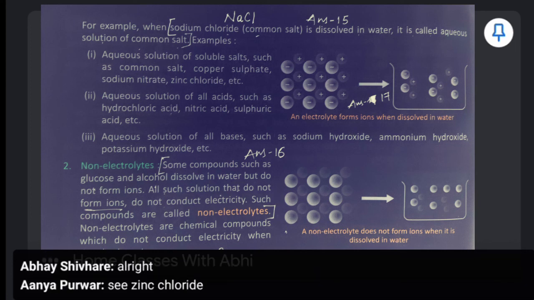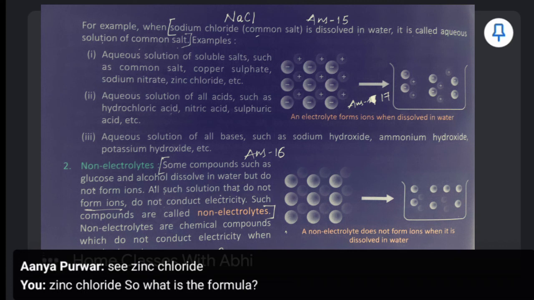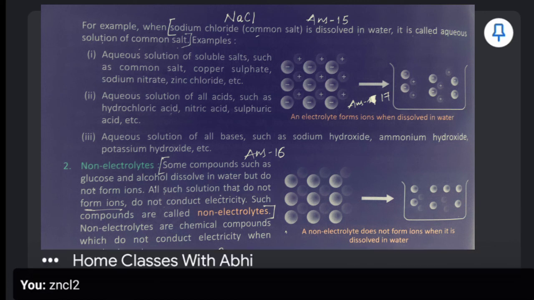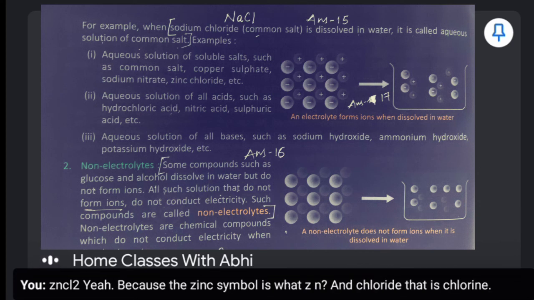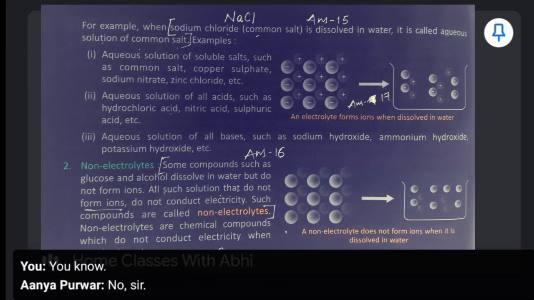zinc chloride. So what is the formula? ZnCl2. Yeah, because the zinc symbol is what? Zn. And chloride, that is chlorine, Cl. So it is ZnCl2, because the valency of zinc is plus 2. Next one, what is next?